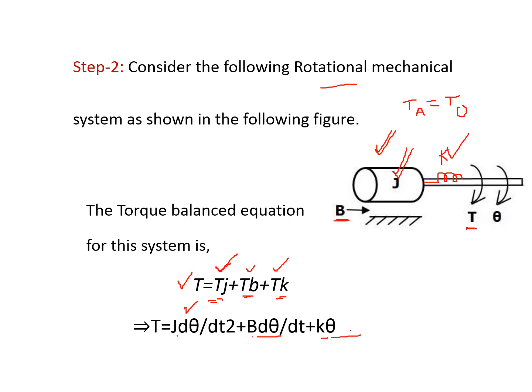This is the torque balance equation, equation number 2.